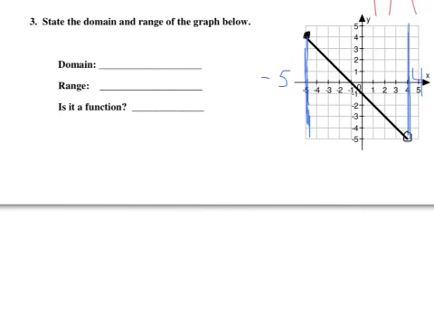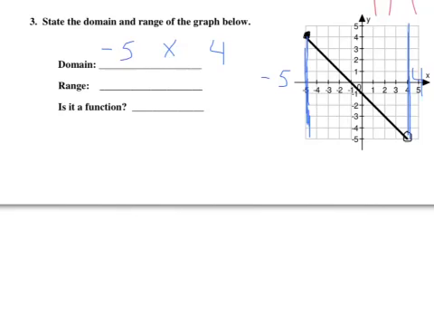So when I write my domain, I have two numbers. So -5 is my minimum, 4 is my maximum, and we're talking about x. The values of x are between those two numbers. So anywhere I am on this line, I'm between the -5 and the +4. So if I pick this point, I can trace it back up, and my x value is 2. That is between here and here.